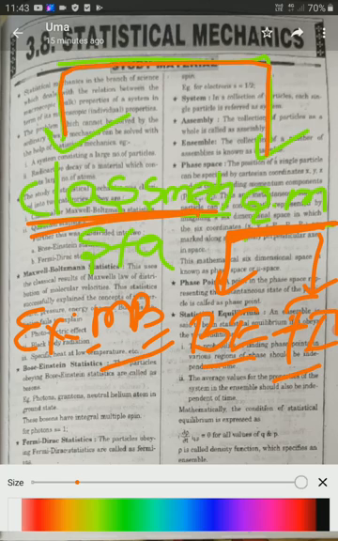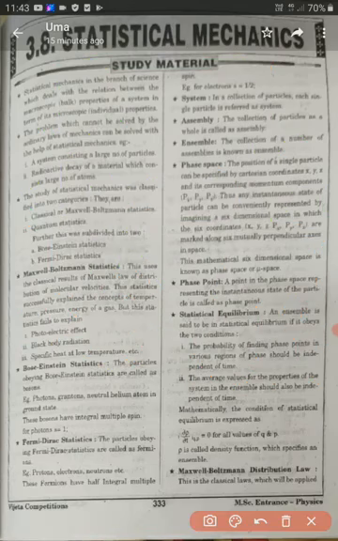Here we should learn the properties of Maxwell-Boltzmann statistics, Bose-Einstein statistics, and Fermi-Dirac statistics. We should remember that classical statistics is also called the Maxwell-Boltzmann statistics. First we'll see the Maxwell-Boltzmann statistics, also called the classical statistics.